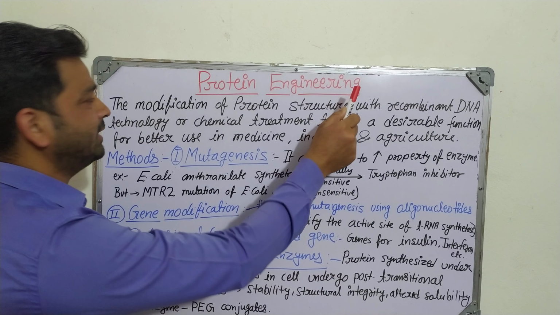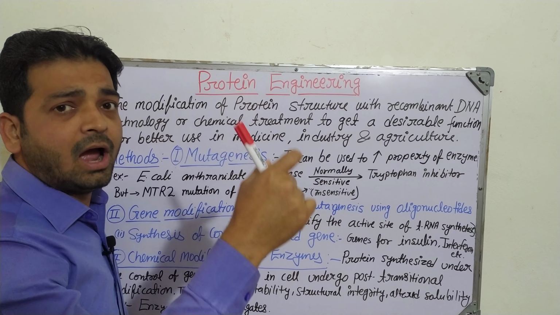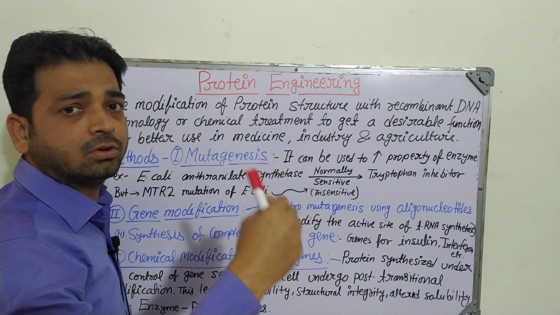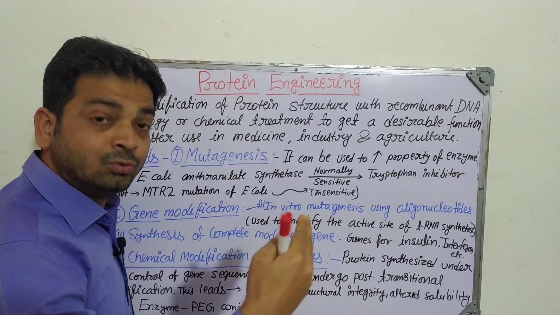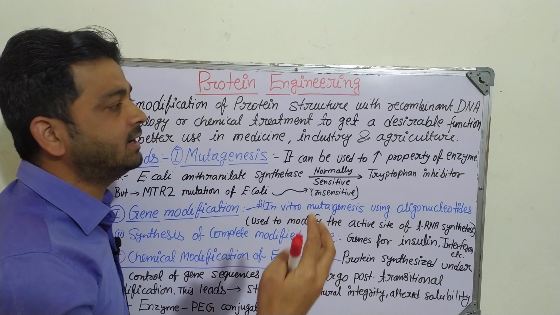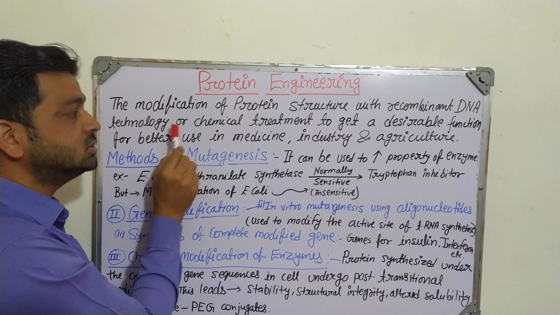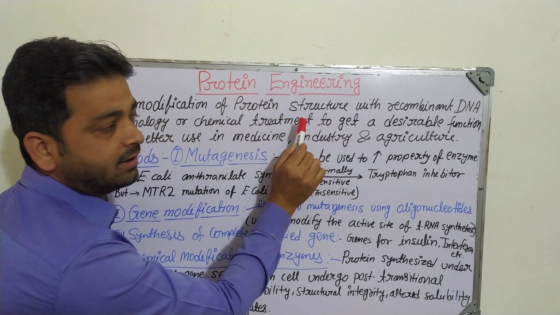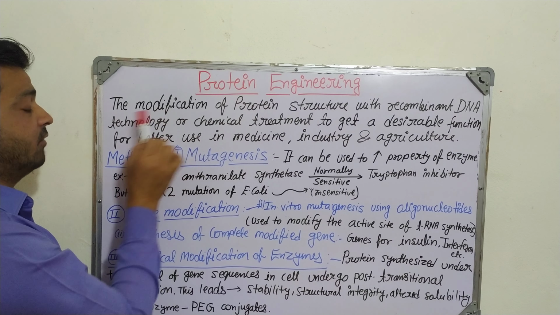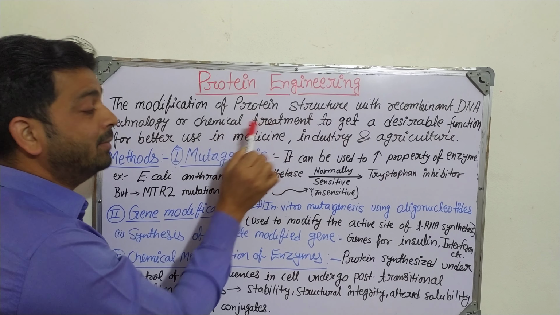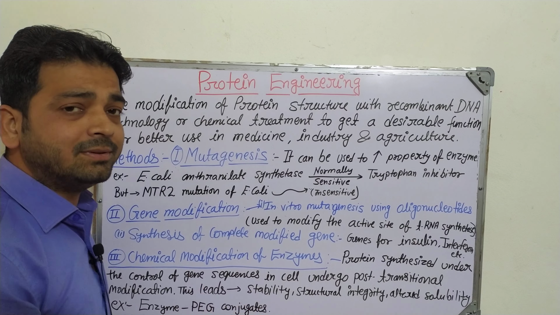When we talk about protein engineering, it is the modification of protein structure, right? So in some amino acid sequence or in the peptide bonds, whatever possible modification we can do to get good quality products, right? So for modification of the protein structure, we use recombinant DNA technology or chemical treatment, right? What for? To get the desirable function or for better use in medicine, in industry or in agriculture, right? So protein will be there everywhere.